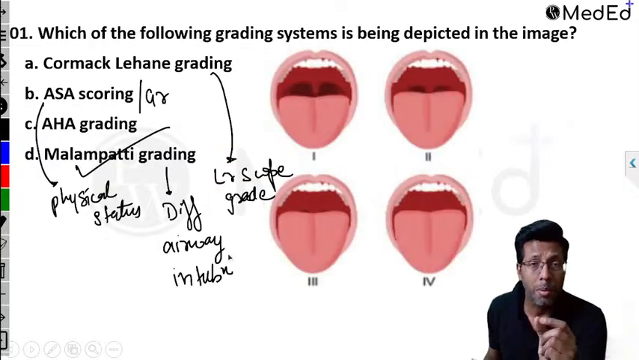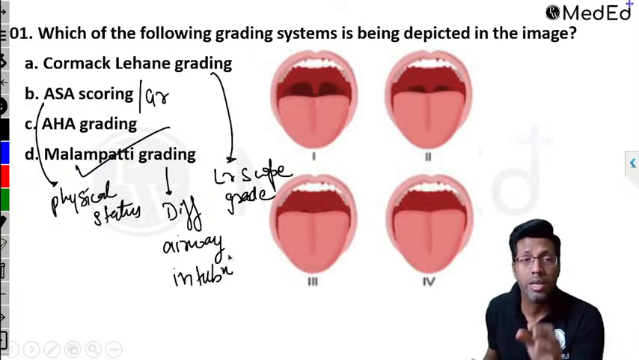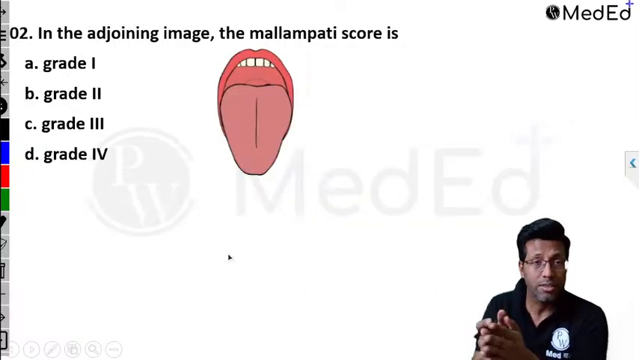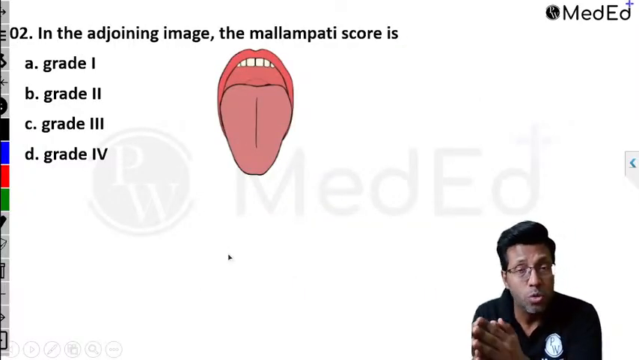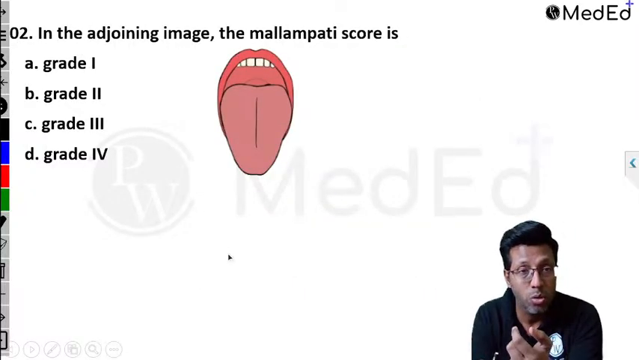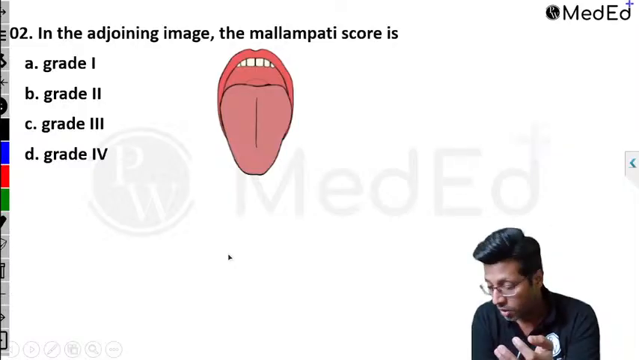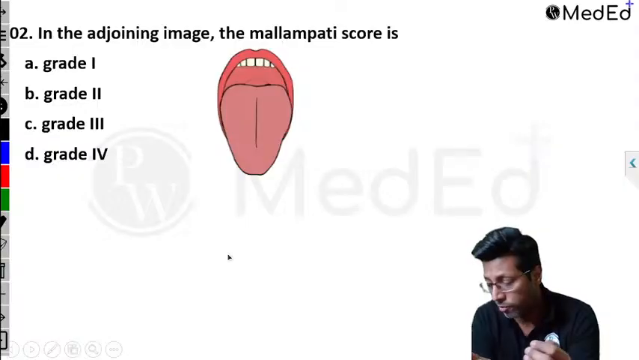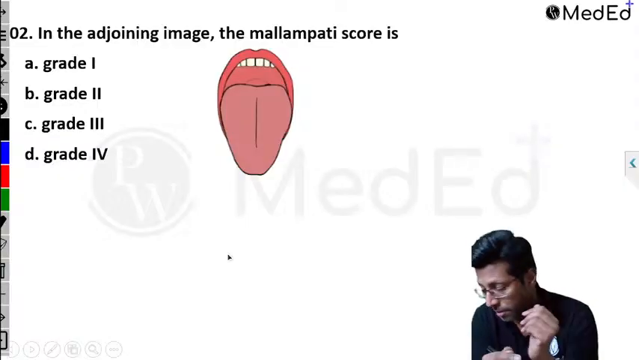Similarly, based on Malampatti, remember Malampatti is one of the most important questions in any exam that you're giving, NEET PG, INI-CET or FMG. Next is in the adjoining image, the Malampatti score: is it grade 1, grade 2, grade 3 or grade 4? Okay, simple questions come from anesthesia, but you just have to know which topic they've come from and be aware of them in the exam, right?